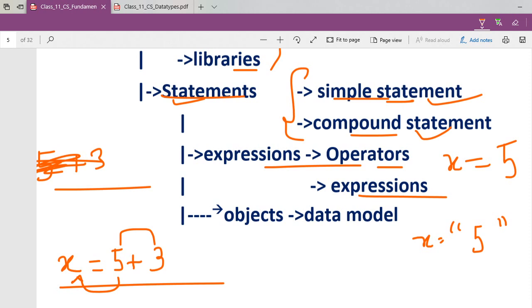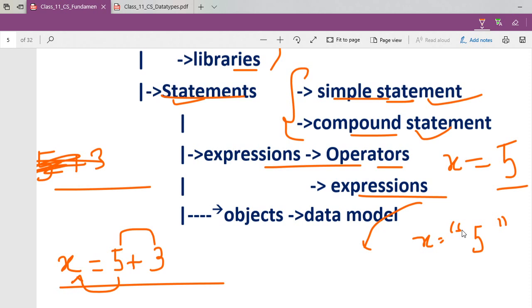In common language, you tell me. Both x are same or both x are different? Any idea? Anybody can say. Both x, I have written here. One is written inside double quote and one is written without double quote. So they are different. Yeah, it will be different. Is it right? Correct.